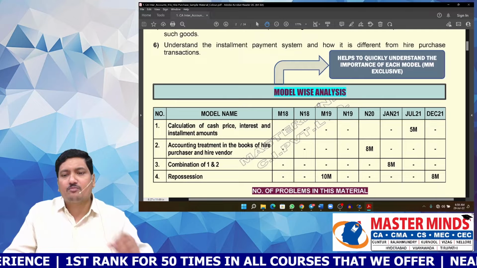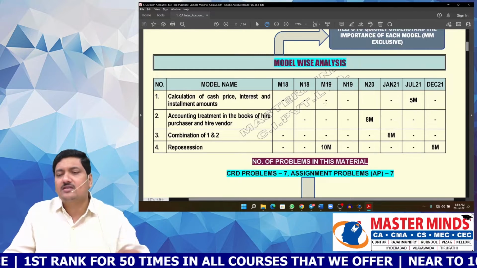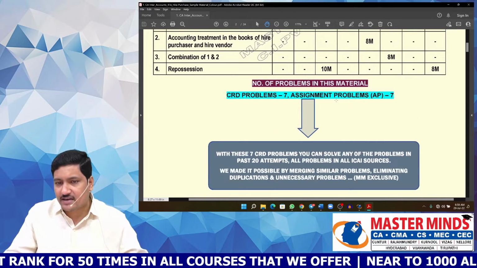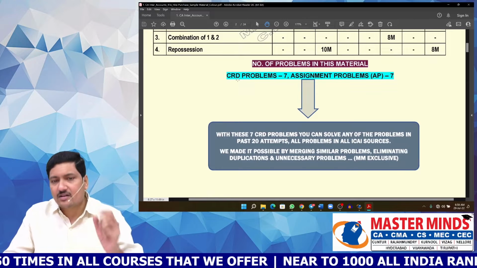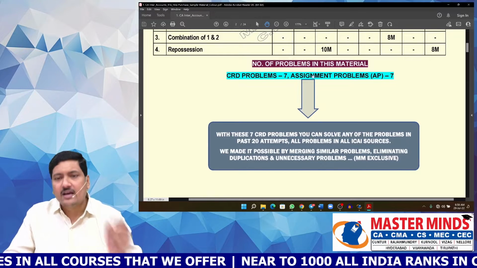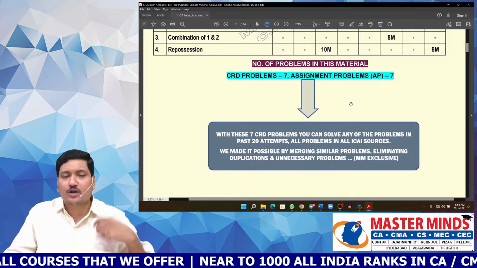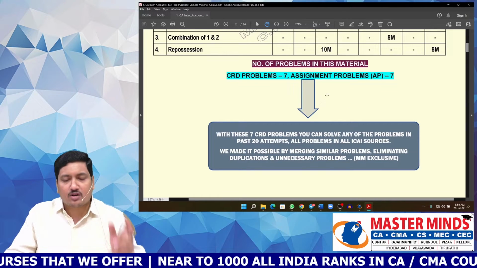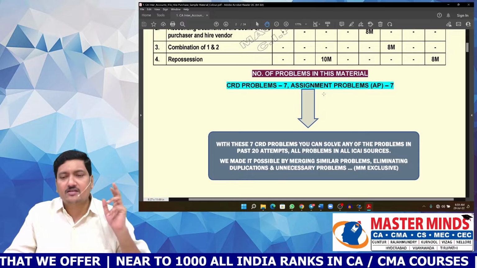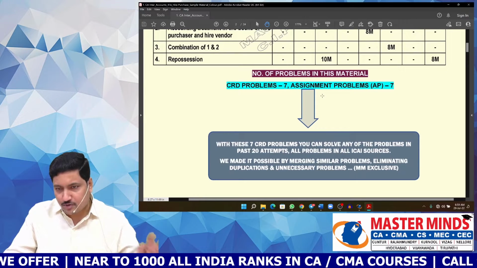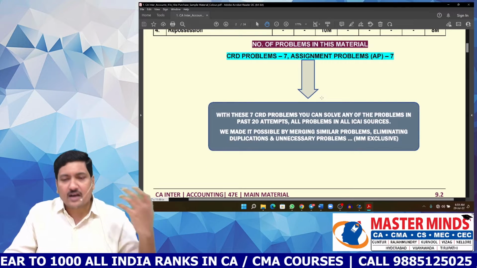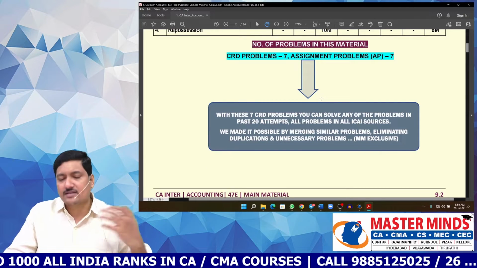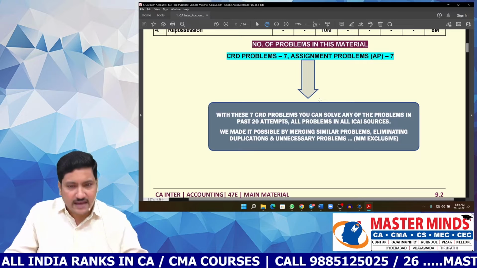So the first one, the model wise analysis. You can understand the significance of each of the models in the material itself, and you can see that in this particular chapter there are 7 classroom problems, that is CRD, and 7 assignment problems. Yes, what you heard is right. Just by solving 7 problems you can solve any of the problems given in any of the ICAI sources like study material, RTPs, MTPs, past exam papers related to CA Inter.